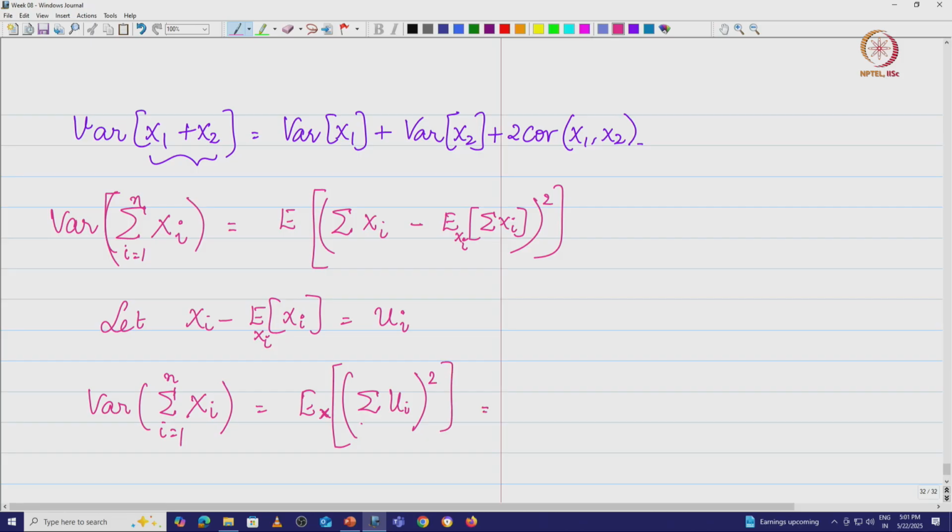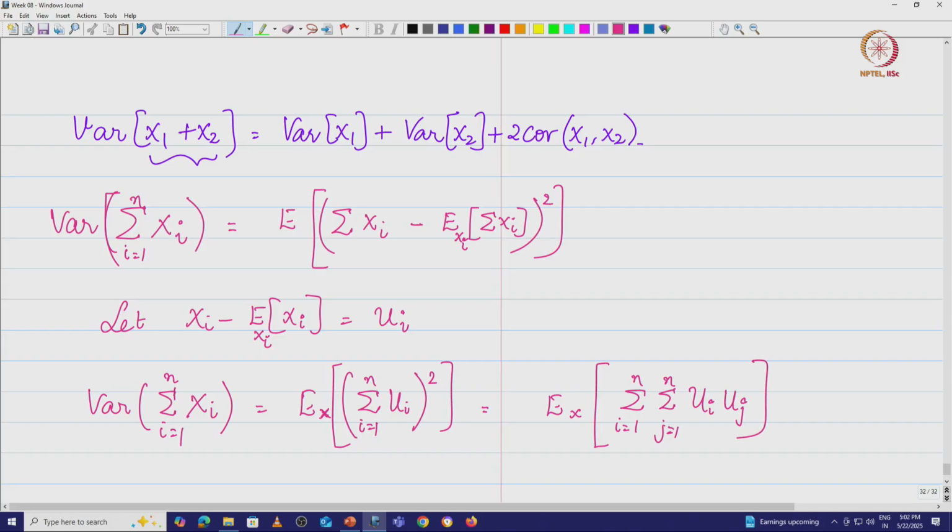And if you see this, I can write it with i equal to 1 to n. For example, the expected value of a1 plus a2 the whole square is a1 squared plus a2 squared plus 2 a1 a2. I want to accommodate for that. So, I will put a double summation here, with i equal to 1 to n and j equal to 1 to n, and write this as ui into uj. The square I can write it this way.